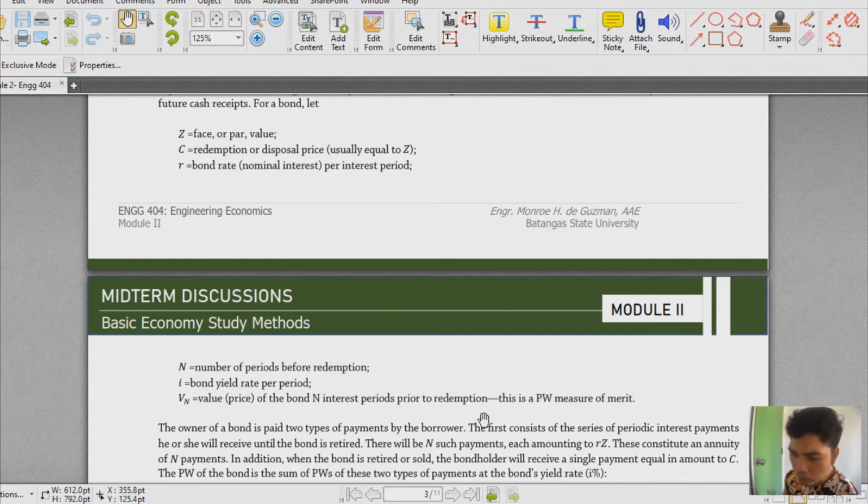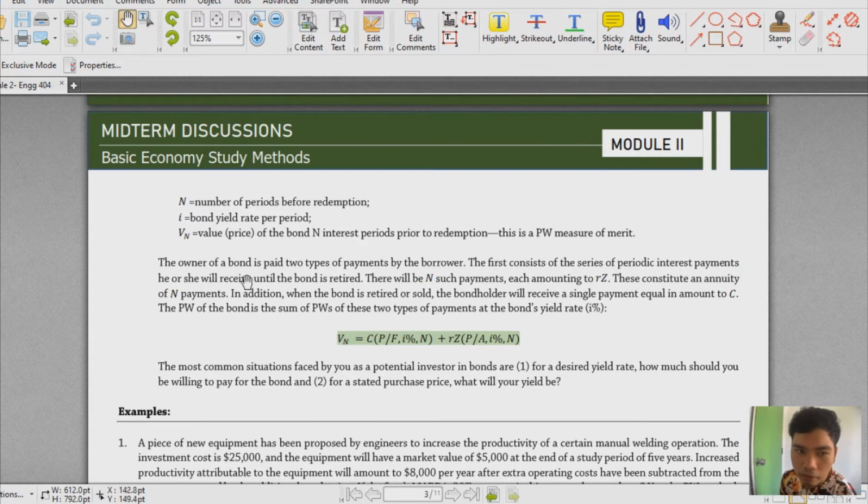So before you try to redeem the final C, you can determine the value of the bond, which is all the values of your payments disregarding the redemption or disposal price. So, what does it say here? The owner of a bond is paid in two types of payment by the borrower.